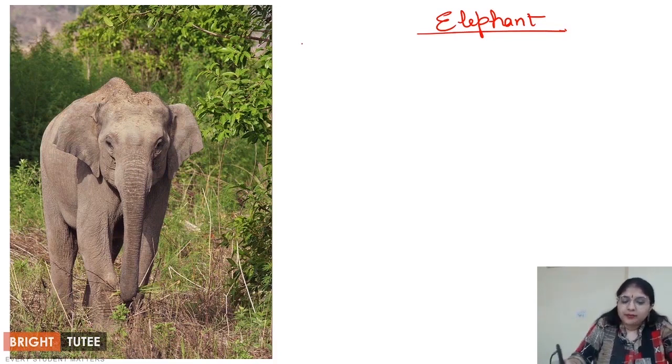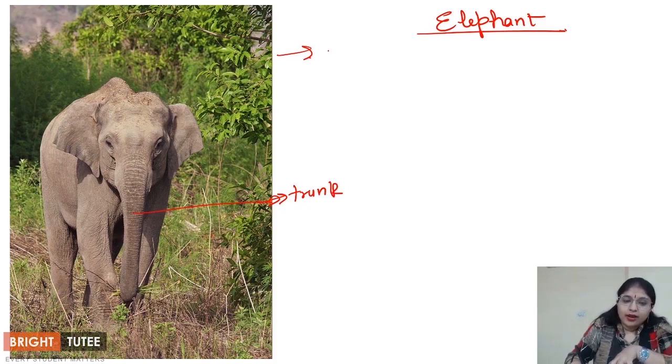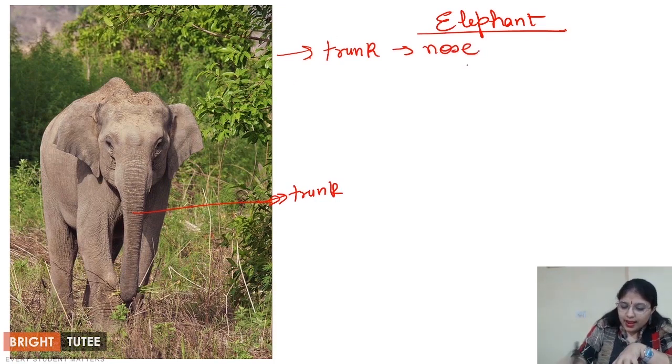So it is again adapted to the tropical forest, tropical area. What are the adaptations that we see? First of all, the very striking feature is its trunk, right? This trunk doesn't have any bone, right? So this trunk is used as a nose, right? And why is it used as a nose?